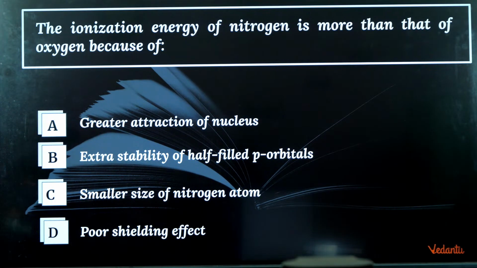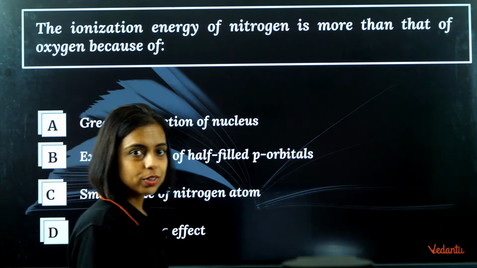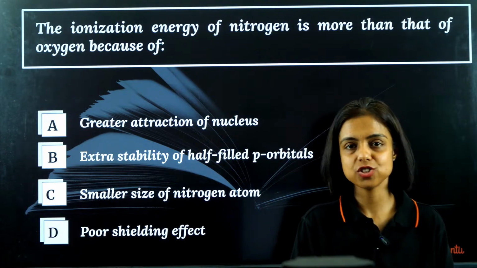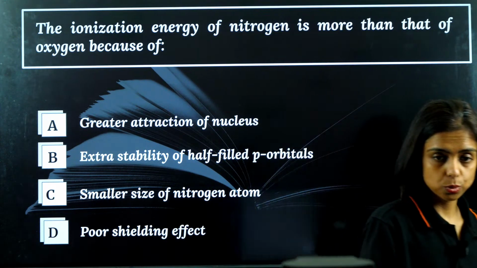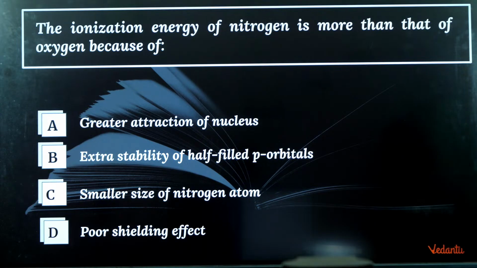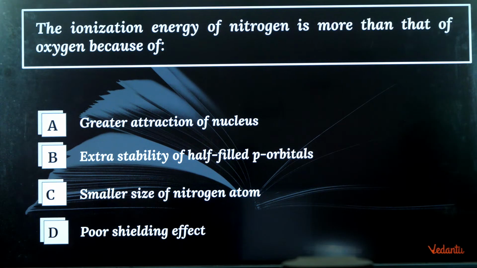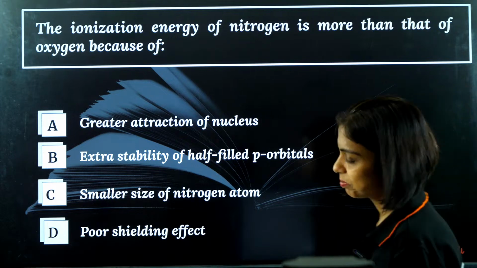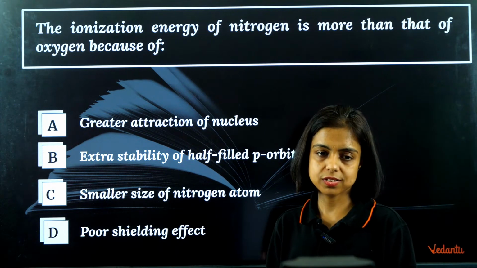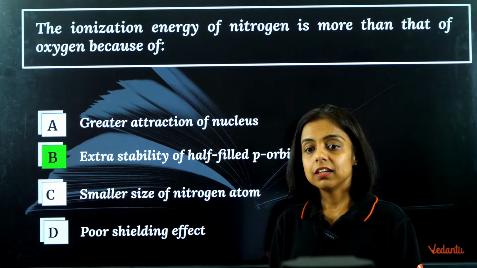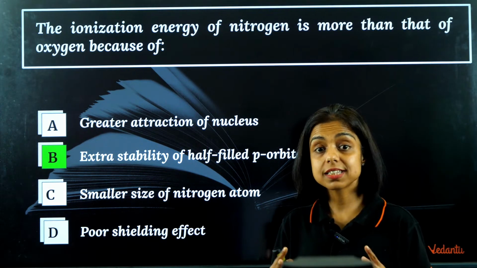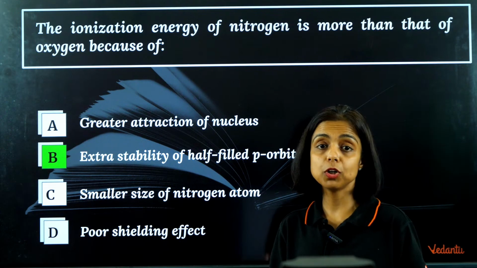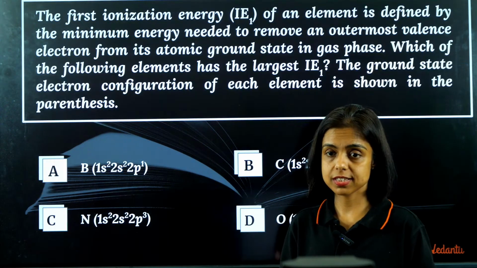The ionization energy of nitrogen is more than that of oxygen. Why? I just told you this exceptional case that nitrogen has more ionization energy than oxygen. Why is it so? These are previous year NSEJS questions, guys. So if you are seriously targeting NSEJS, you want to be in top 300 in India, you should definitely practice such questions. Because nitrogen has stable configuration, half filled p orbital, stable configuration nitrogen has.